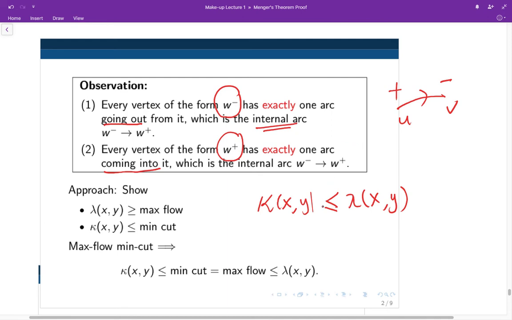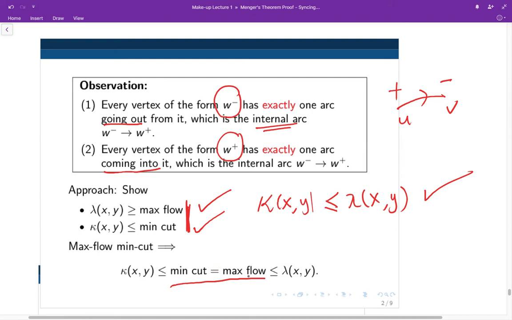We will break down the proof into two steps. First, we're going to prove the inequality that lambda of xy is at least the max flow in the network. And then we're going to show kappa of xy is at most the min cut of the network. Then the result follows by combining these two inequalities together.